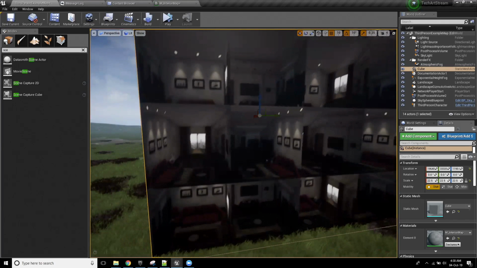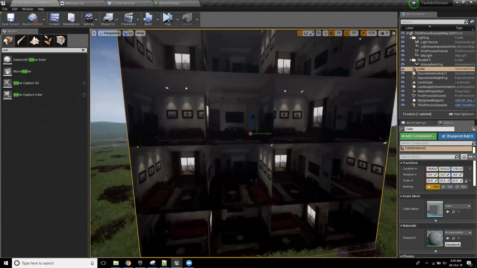So now that's super cool. We're using one cube map, but each room looks like a distinctive room.